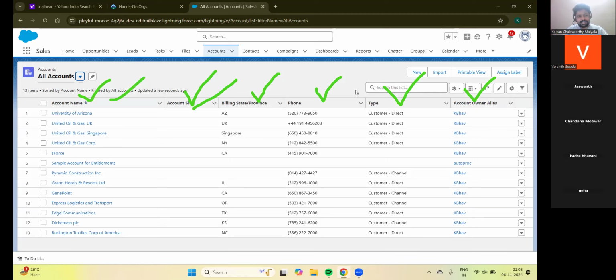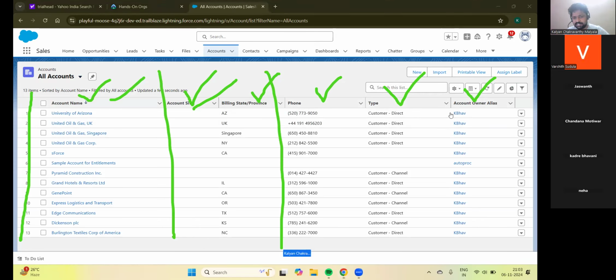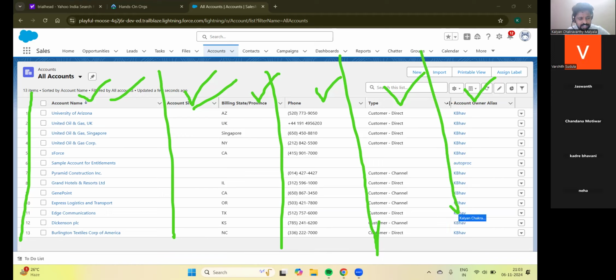And these headings are nothing but fields. Okay, these are columns and these are fields. What are these, 1, 2, 3? These rows, records, right? Yes. Okay. Records.